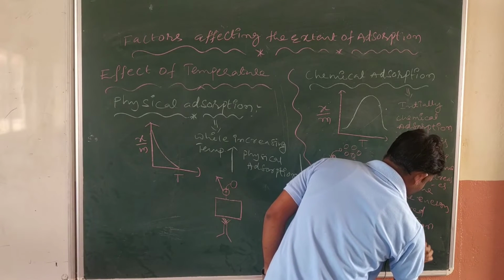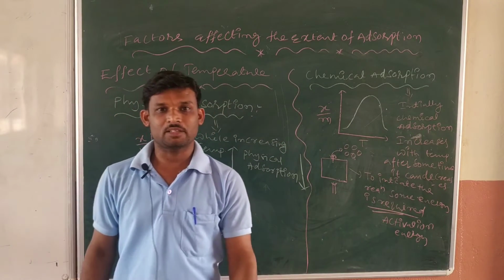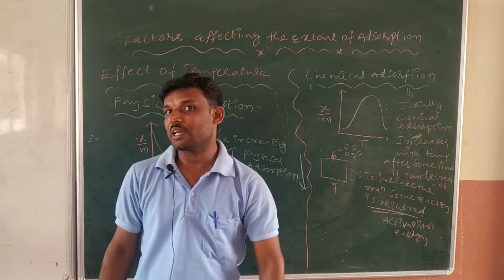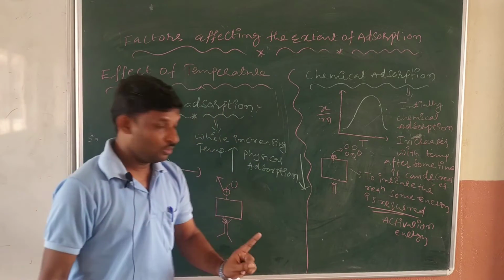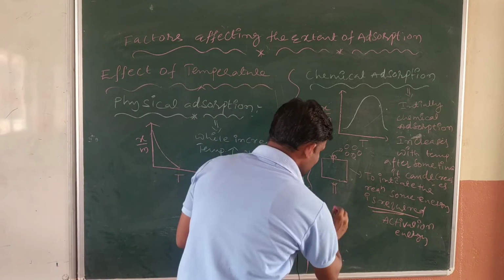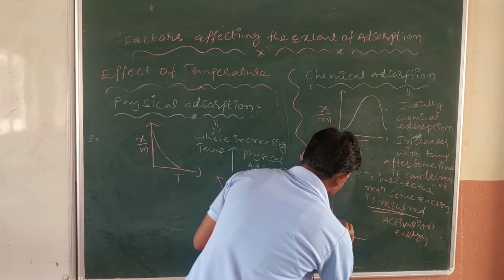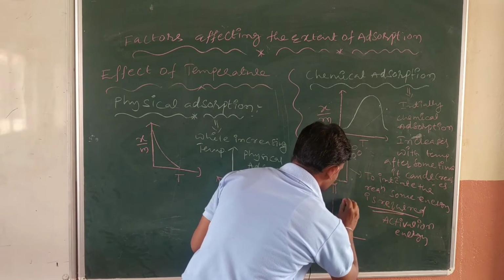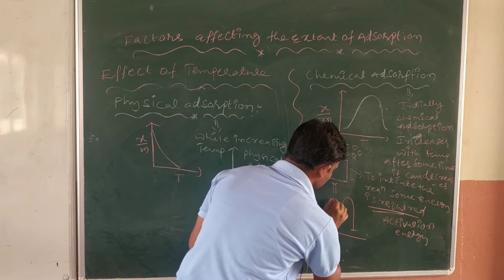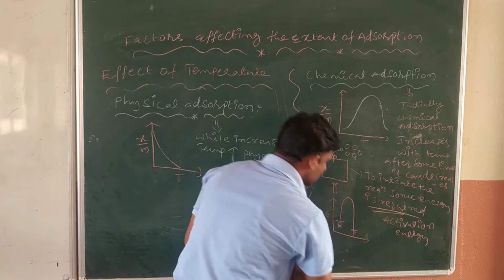I think you know this from when I taught chemical kinetics. In chemical kinetics I drew one diagram like this about the activation energy. Here the reactants are there, here the products are there, and this is the energy. I took the X-axis and Y-axis. Here the reactants are, here the products are.